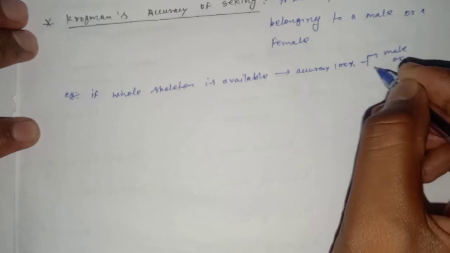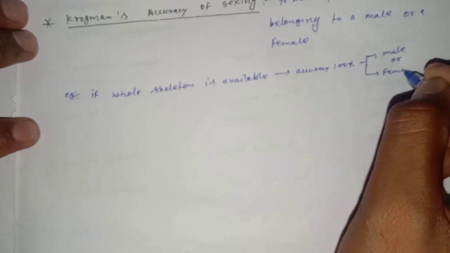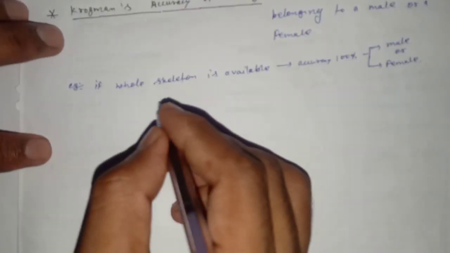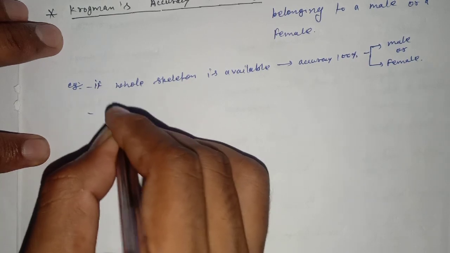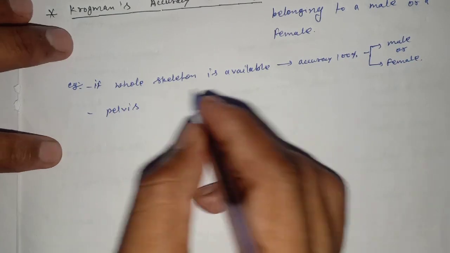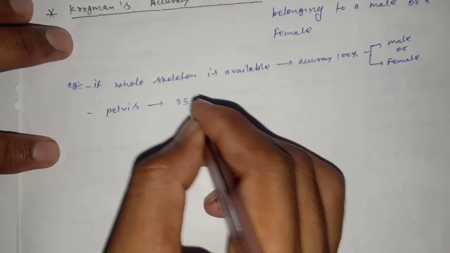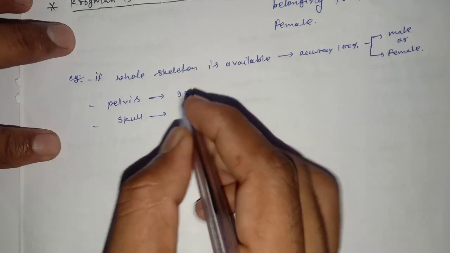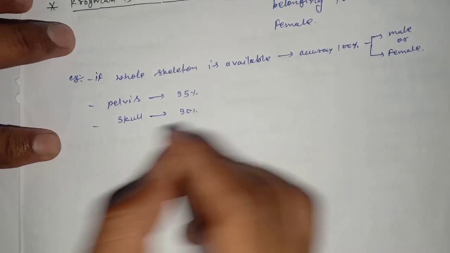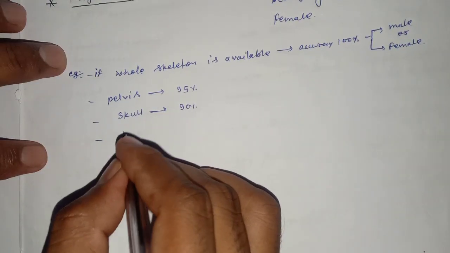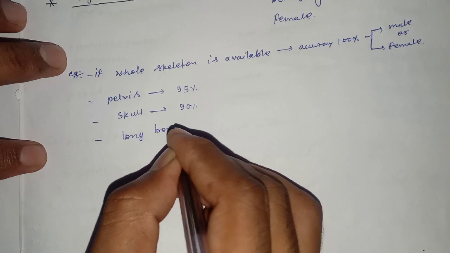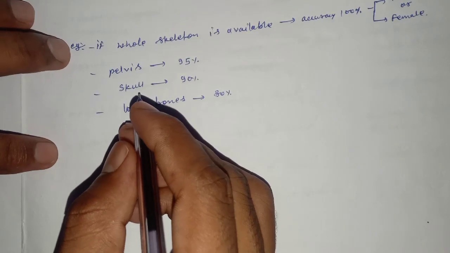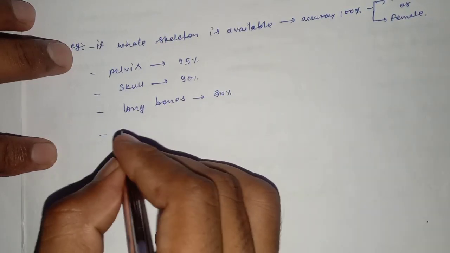Other examples: if only the pelvis is present, then the accuracy is 95%. If the skull is present, then Krogman's accuracy is 90%. If long bones are present, any long bone, then accuracy is 80%.